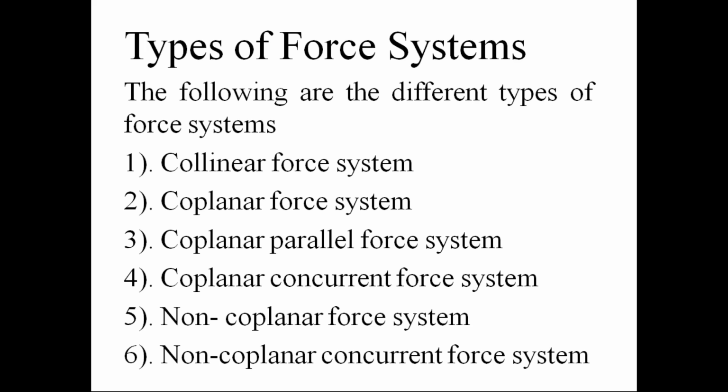First of all, you should understand clearly force system. Force system means number of forces. We know that force system is number of forces. That force system has 6 types: collinear force system, coplanar force system, coplanar parallel force system, coplanar concurrent force system, non-coplanar force system, and non-coplanar concurrent force system. So everyone knows about this force system, number of forces.